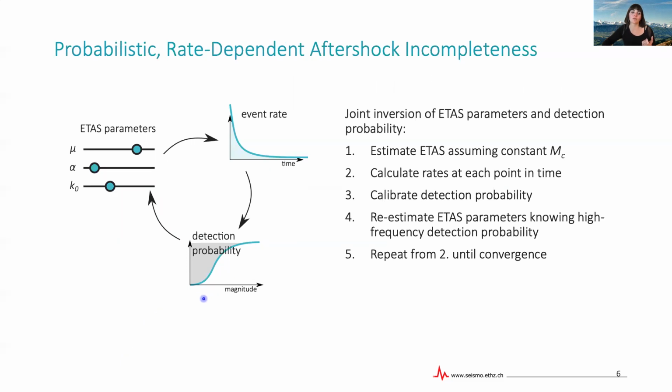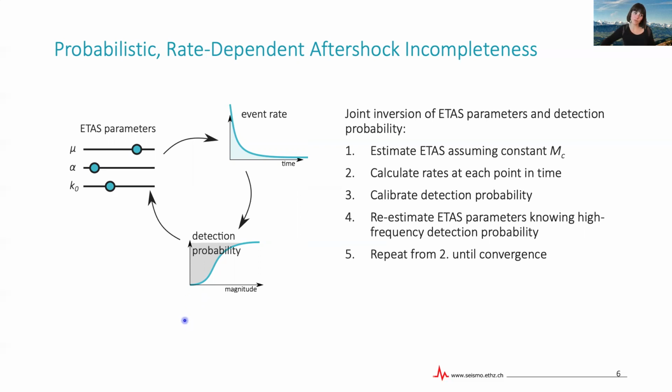And so the probability to be detected is smaller when the magnitude of the earthquake is smaller, and it is also dependent on the current rate of events. So when the current rate of events is smaller, detection probability would increase. And so we developed a method with which we can then jointly estimate the ETAS parameters and this detection probability function.